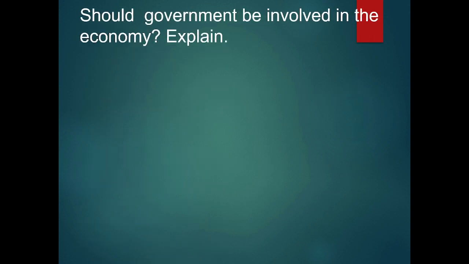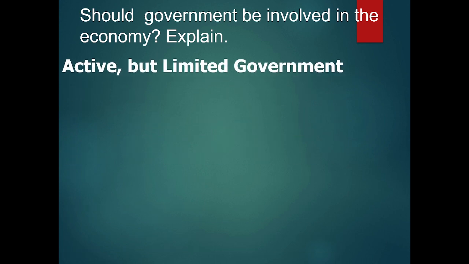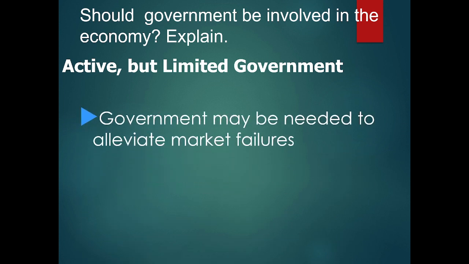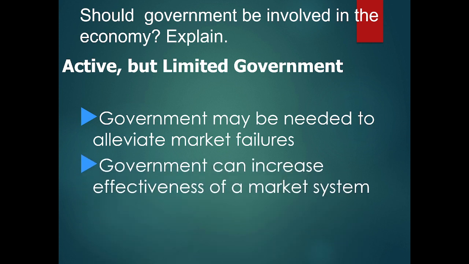Should government be involved in the economy is the question that's going to come up. So let's explain that. We want an active but limited government. Government has to have some involvement. Otherwise, companies will take advantage of the consumers. Government may need to alleviate market failures. Government can also increase the effectiveness of a market system. Some of the stuff that they do is like antitrust, where they don't let monopolies dictate to people who need the goods.